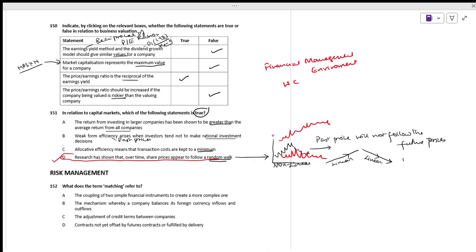Most importantly, we have done business finance, business finance and cost of capital, the cost of COC. We have completed cost of capital, and this one is we have done business valuations. We have done 1, 2, 3, 4, 5, and the last one is we will cover risk management in our next session.